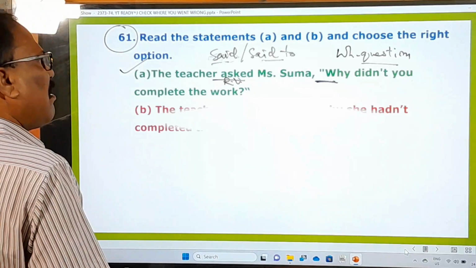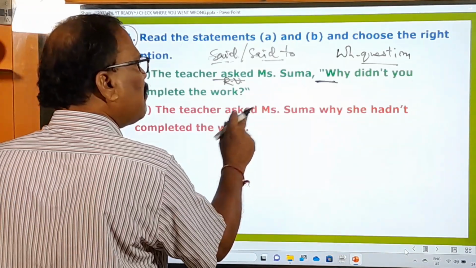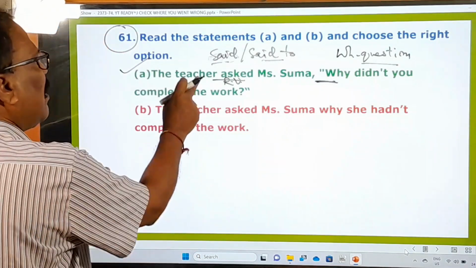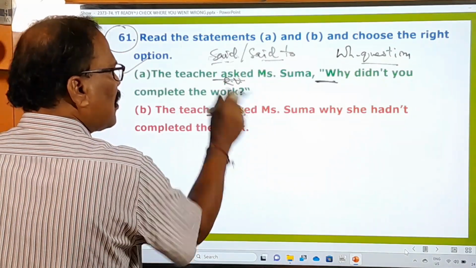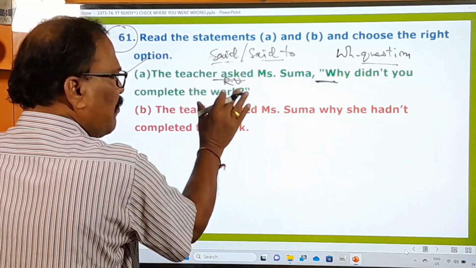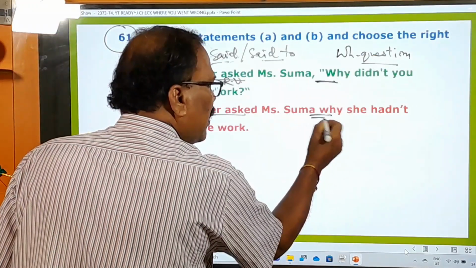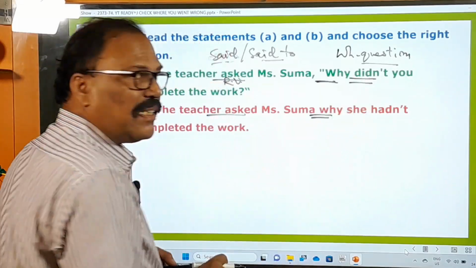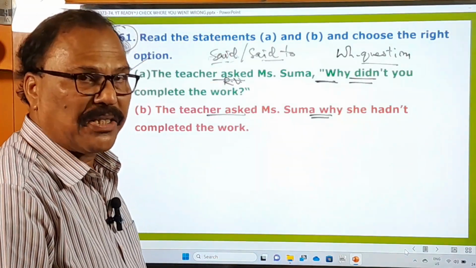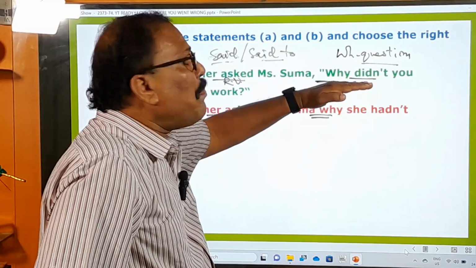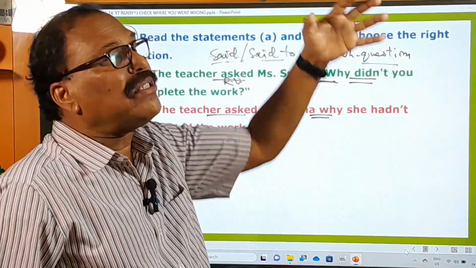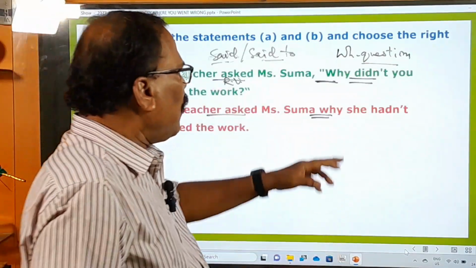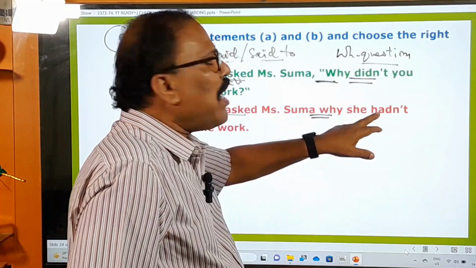Now you see the second statement. The teacher asked Miss Suma why she hadn't completed the work. So here the teacher asked Miss Suma, this is the same, and here this is the WH question, so the WH question must be used as it is. And what is the question here? Didn't. Didn't is in the simple past tense, and whenever there is simple past in the direct speech, when you change it into the indirect speech, you must change it into past perfect tense. Therefore didn't is turned into hadn't.